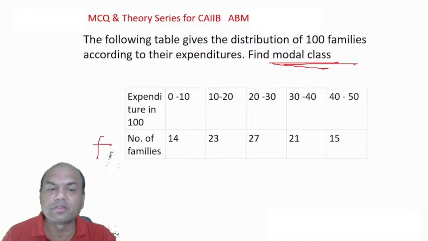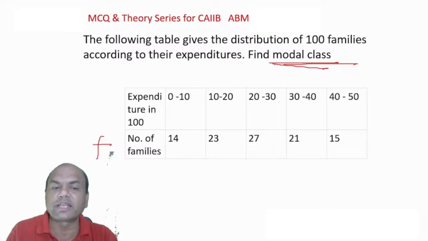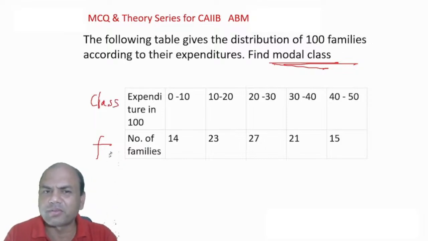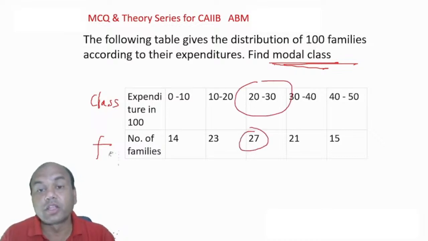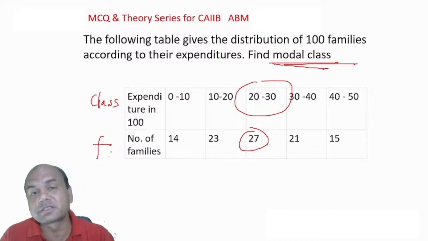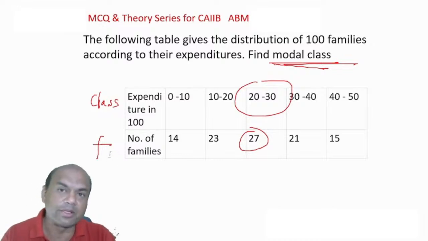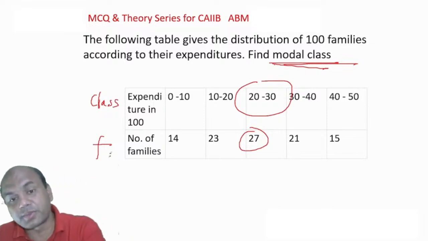Remember, class is always this class, or we call it X also. X or class only, call it X class, because for this class you have a class mark. That's a separate part. We'll do this someday else. So which is the modal class over here? Highest frequency 27. So which is the modal class? This. Now if you want to find the mode of this, that is a separate formula. That's a big formula. So that's why I would suggest you to join the paid classes over here.